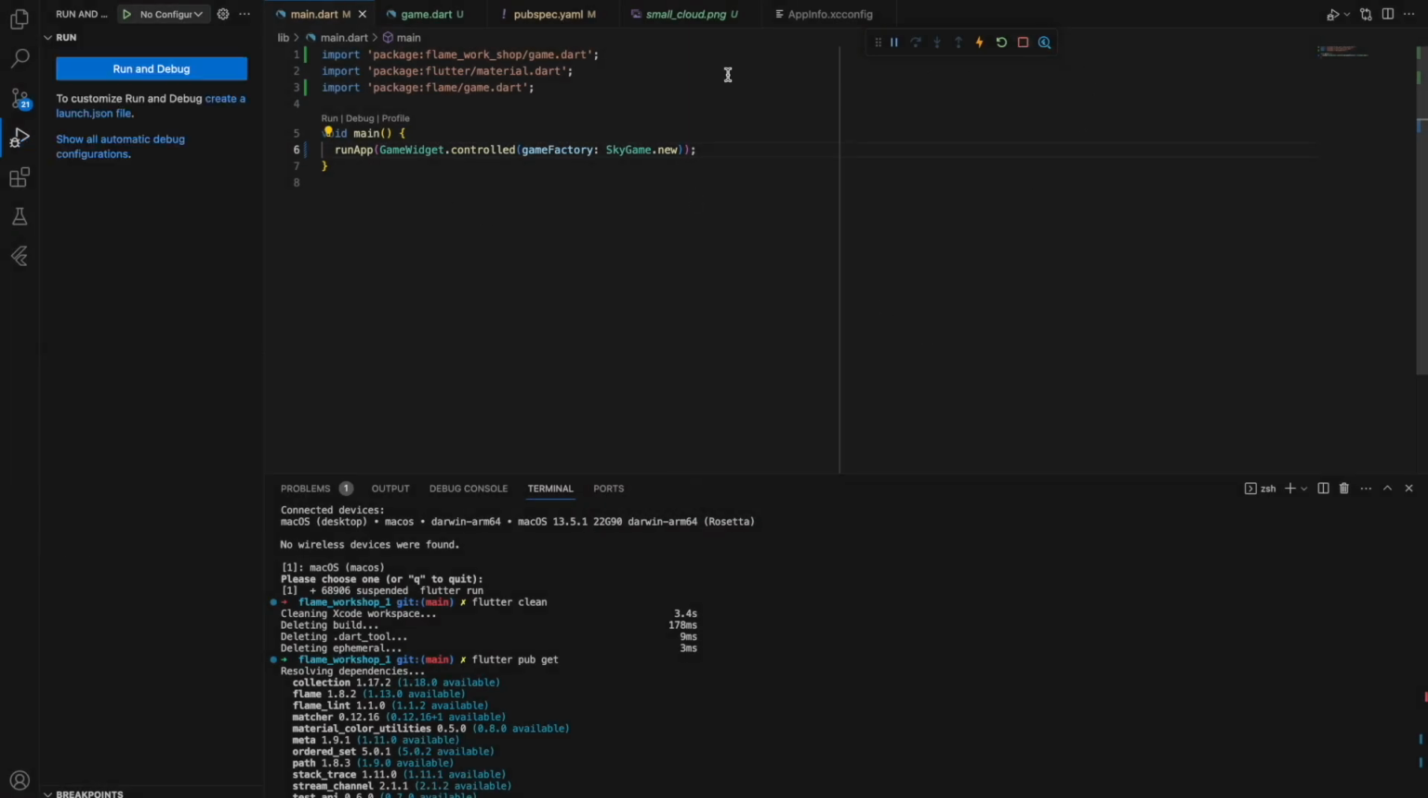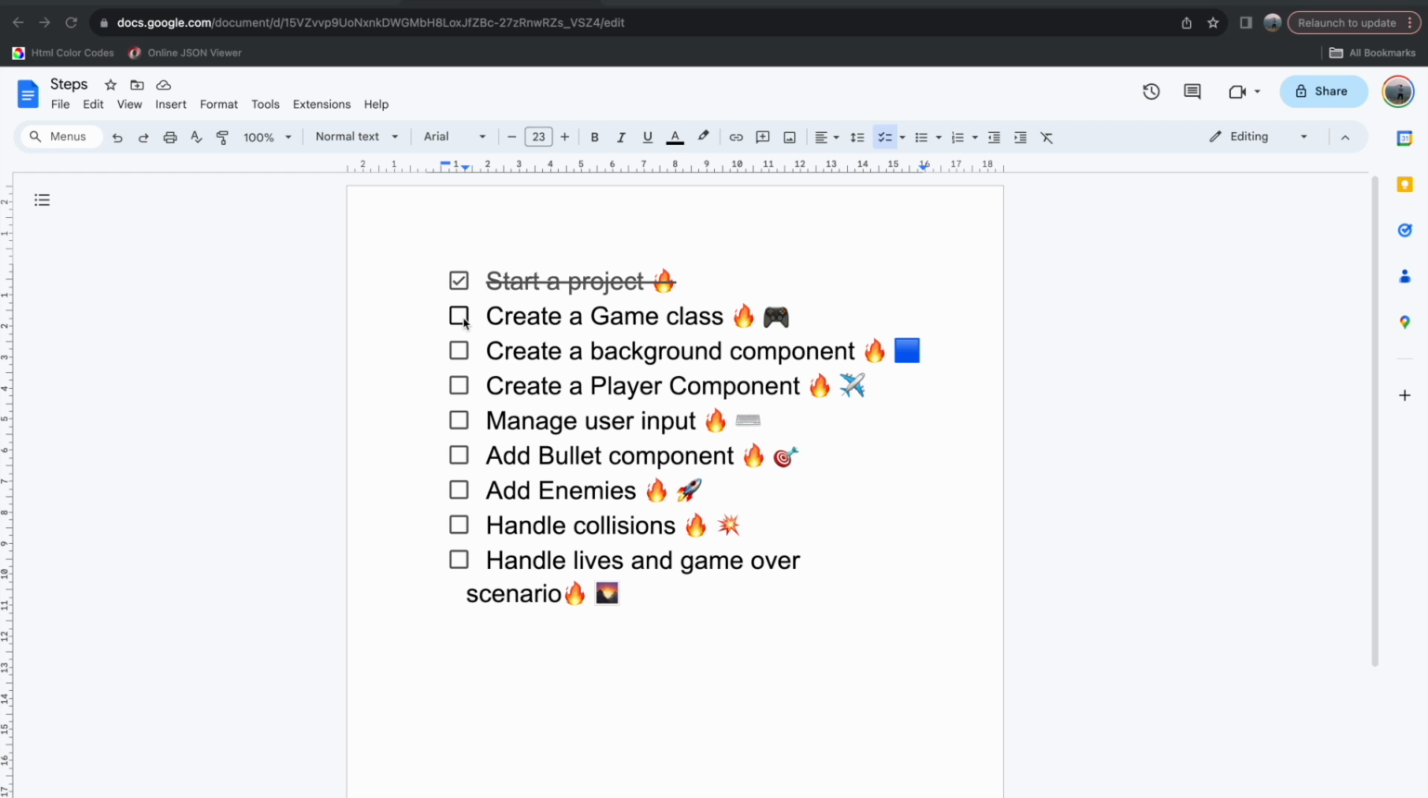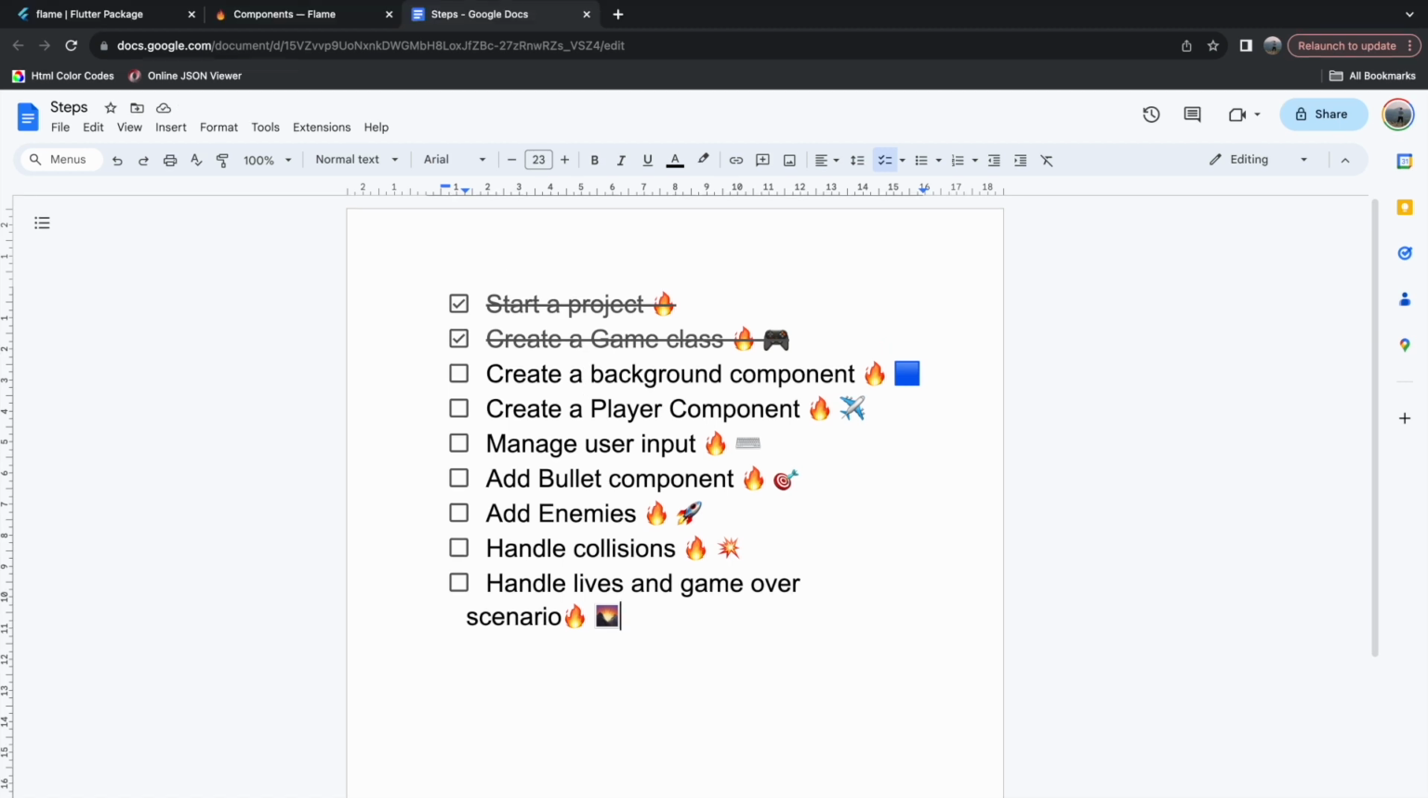Yeah, let's stop this instance and run it again, just in case. Should be fast. Yeah, let's see the result. Yeah, it's the same. So we can easily say that we created a game class. So yeah, good result already.